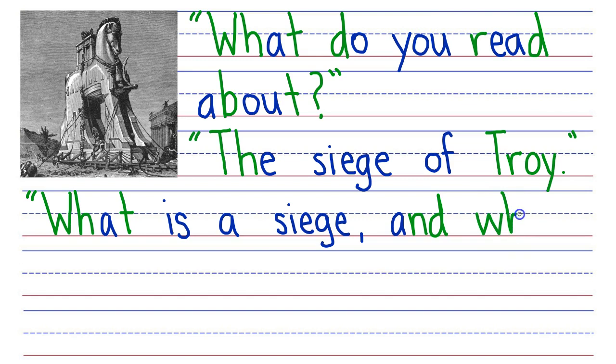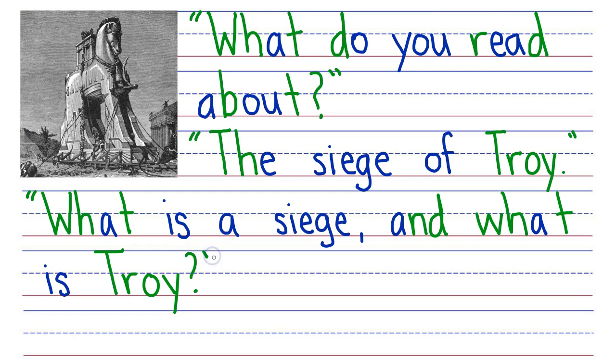WH that says W, schwa A that says a, T that says T. Is, I that says I, S that says Z. Troy. There's the name of that famous city again. T that says T, R that says r, OY that says oi. Question mark.